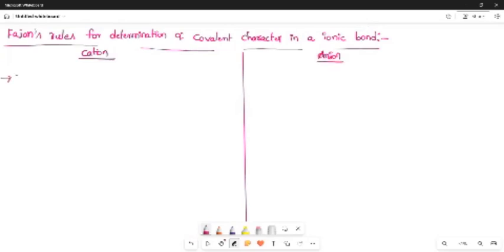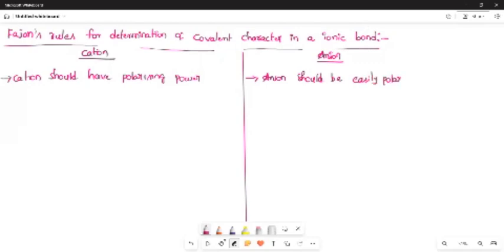Cation should have polarizing power, and anion should be easily polarizable. So cation should have polarizing power. Anion should be easily polarizable. If the cation has more polarizing power, then it will produce more covalent character. If the anion is easily polarizable, then it can produce more covalent nature.